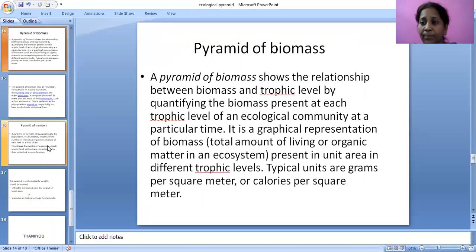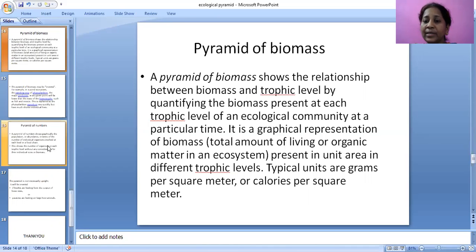Pyramid of biomass. What is the pyramid of biomass? It shows the relationship between biomass and trophic level by quantifying the biomass present at each level of an ecological community at a particular time. What is biomass?